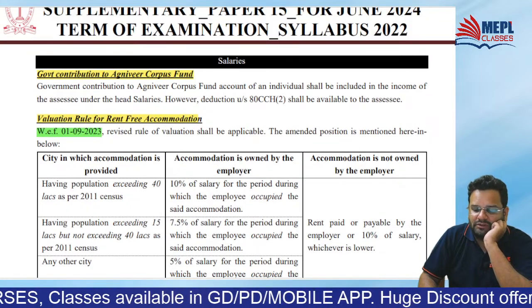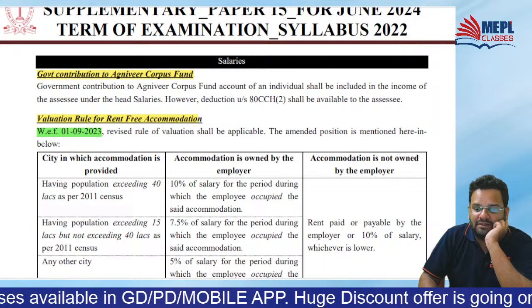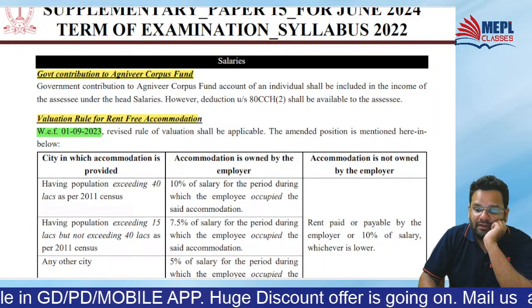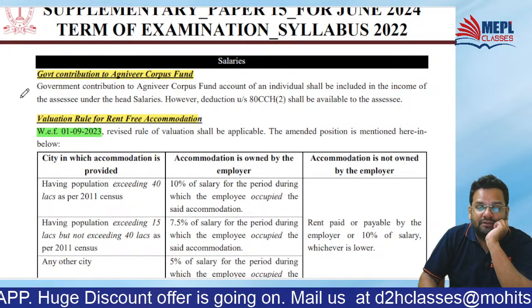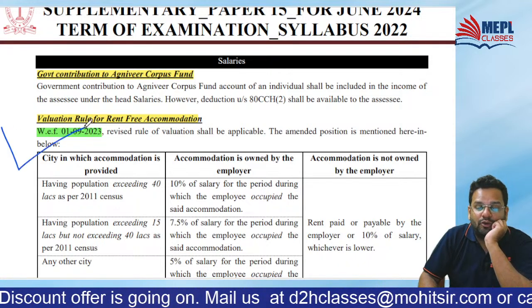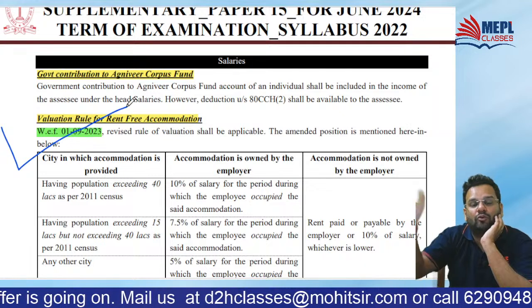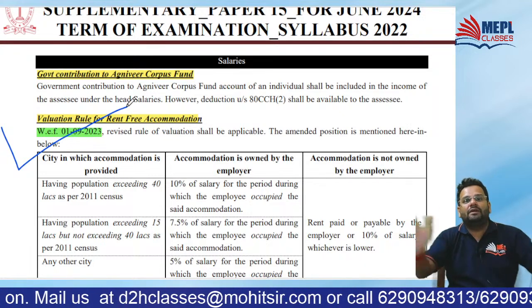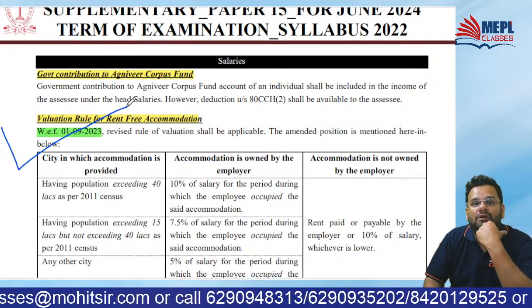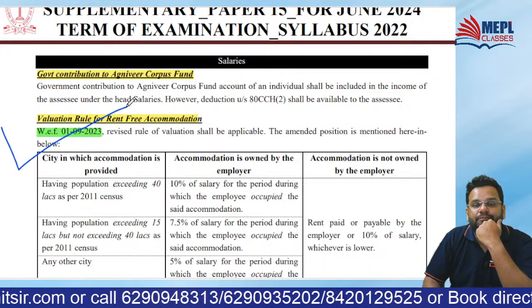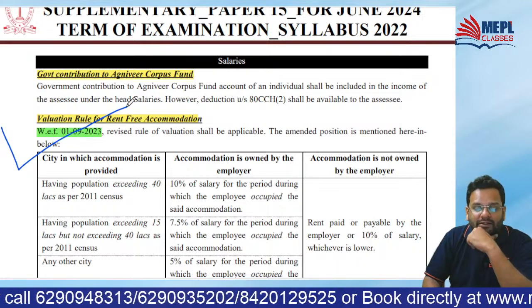Then, of course, some amendments in salary, a big amendment with respect to the valuation rule for rent-free accommodation. For the last so many years, we were doing it according to the 2001 census.